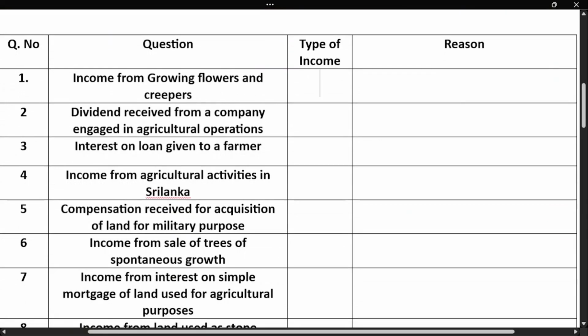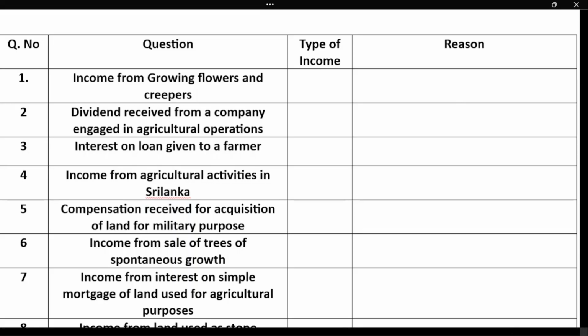In the exam also, you need to first write what kind of income it is, whether it is an agricultural income or a non-agricultural income, and you have to even give the justification as to why you are telling it is an agricultural income or not an agricultural income.